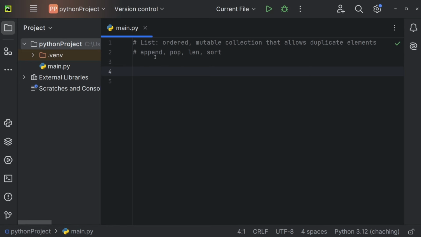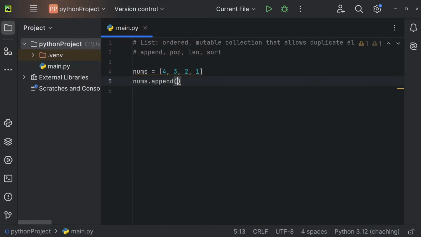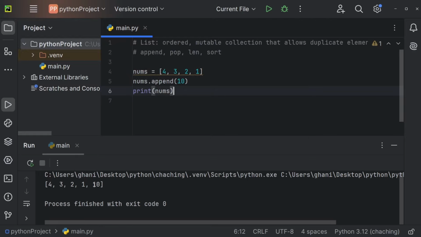Let's now understand a couple important methods for lists. If you remember, lists are ordered, they are mutable, and they allow duplicate elements. Imagine we're having the list nums, and the list nums can be equal to 4, 3, 2, and 1, for example. To append an element, I can use the list name, so nums, followed by dot append. So this will call the append method of our nums list. And now we can just define the element we want to append. So a 10, for example. Let me now just print our nums. And now we have a 10 at the end of our list. So append adds an element to the end of our list.